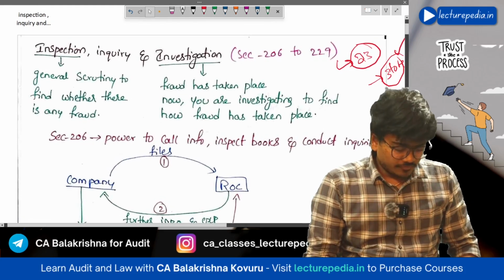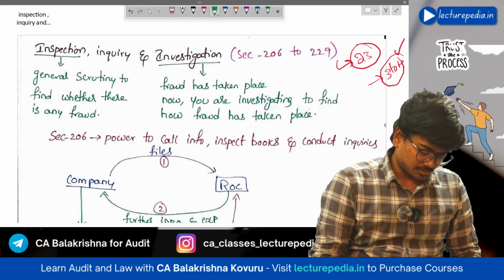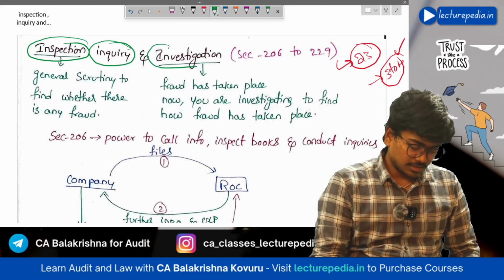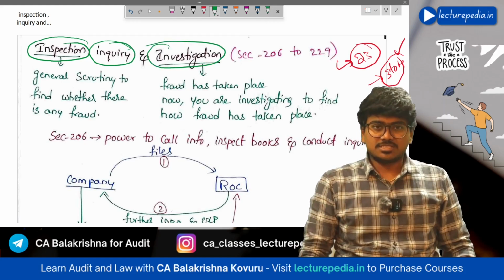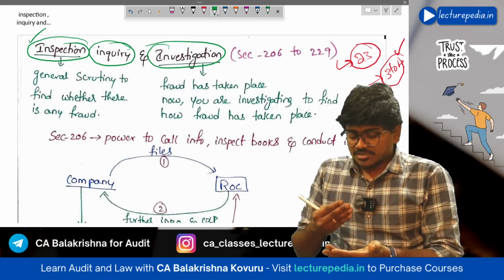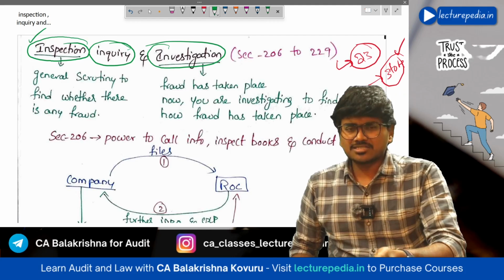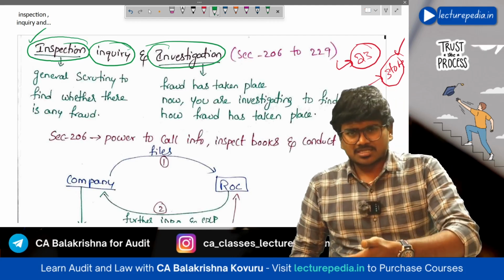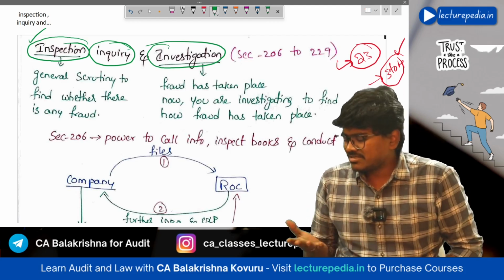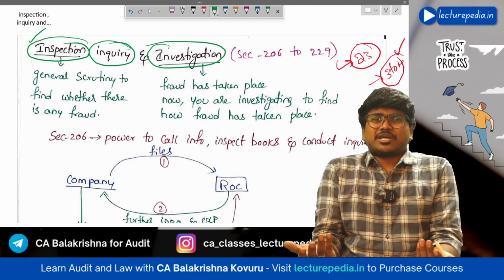Now, first of all, let us understand the name of the chapter. It has 3 terms: inspection, inquiry, investigation. What is the difference between these 3 terms? Starting with inspection. Inspection means general scrutiny of books of accounts, or general scrutiny of any documents. In inspection, you'll just inspect the records and the documents. That is known as inspection.